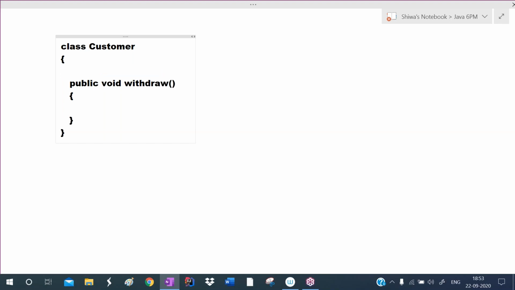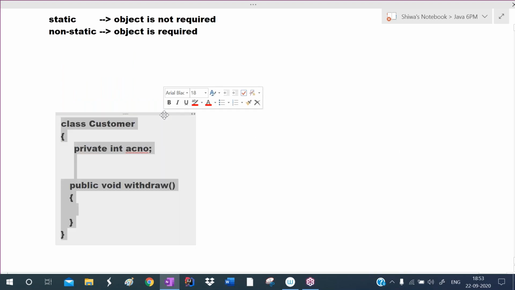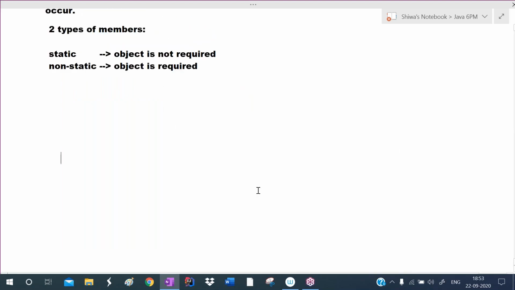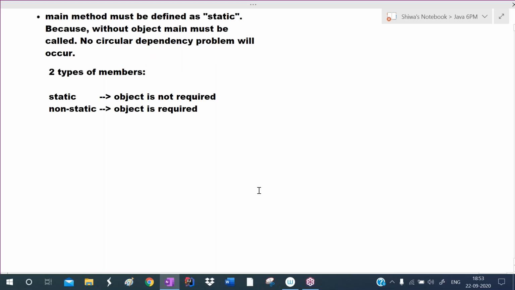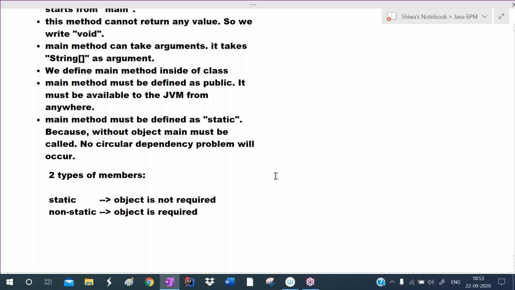Properties must be private. For example, your account number, an integer, must be private. Your account balance data must be private. Like that, we provide the security. We are not providing 100% security here, but to the members, we can provide security. Okay, sir, I got it, sir.